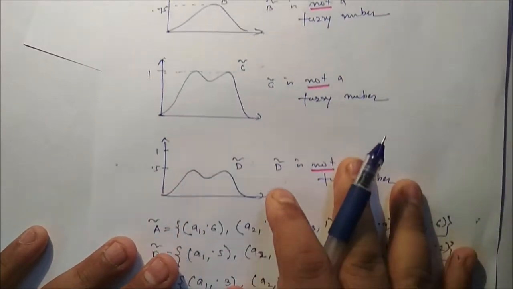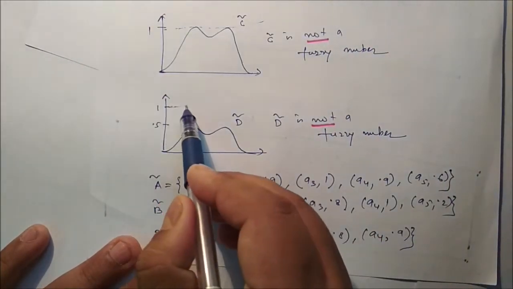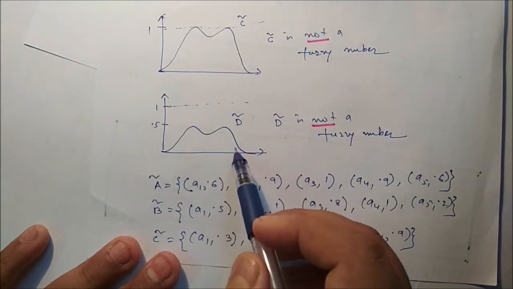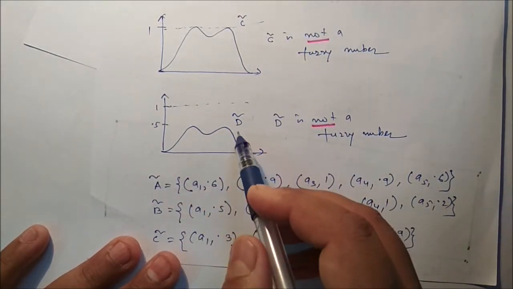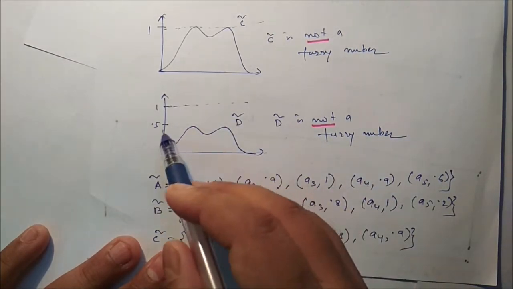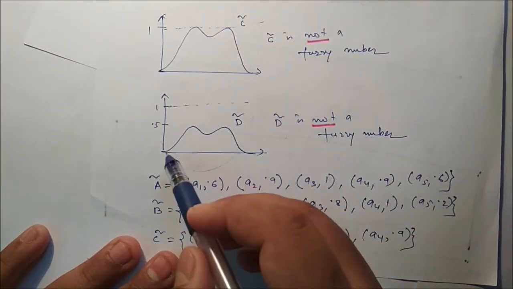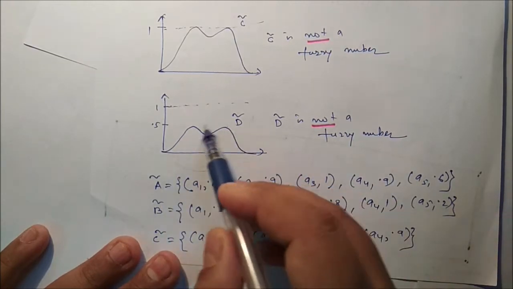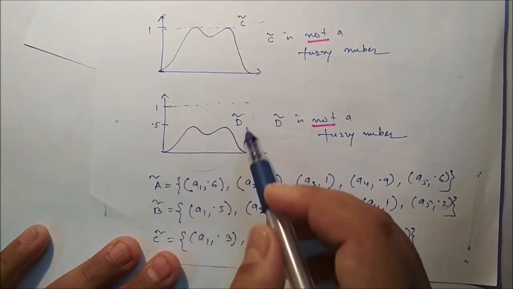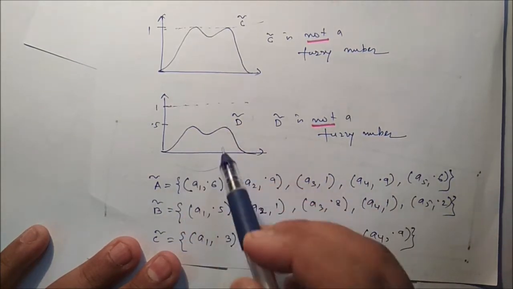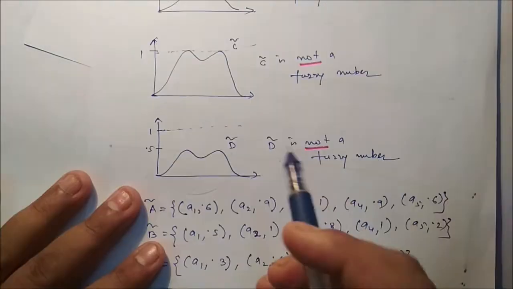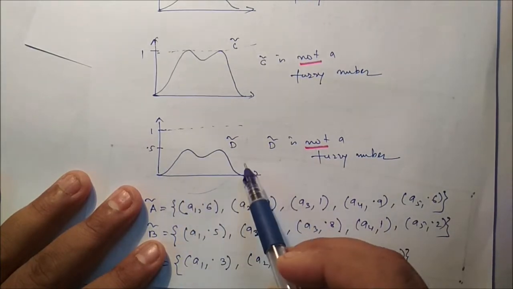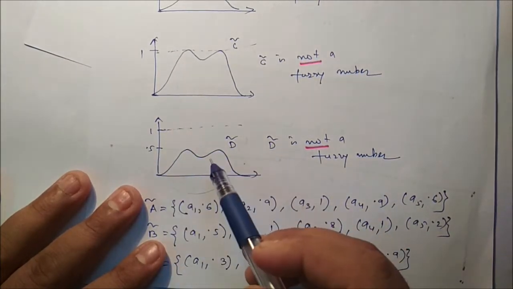Now here there is no element whose membership value is 1, so it is not normal, and because it is monotonically increasing, then decreasing, then increasing, then decreasing, it is not a convex fuzzy set. So neither is it convex nor normal. It is not a fuzzy number. In this figure, neither is it normal nor convex. Hence it is not a fuzzy number.